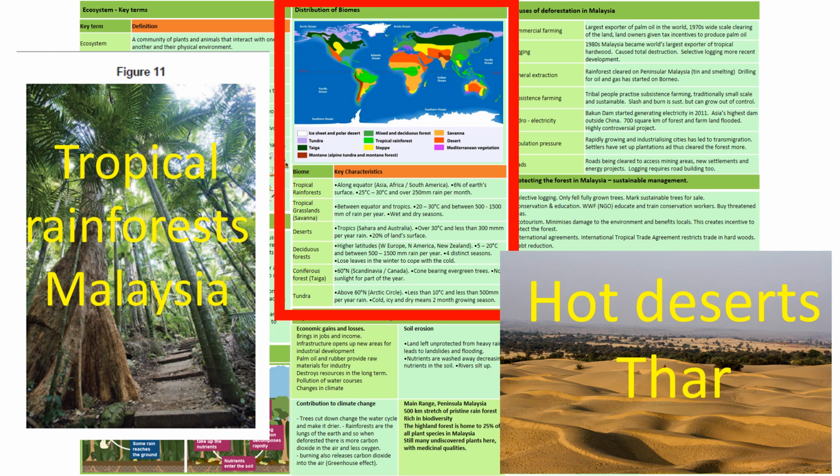And finally we have tundra, which is very cold, above 60 degrees north beyond the Arctic Circle, and has less than 10 degrees Celsius all year round and less than 500 millimeters of rain per year. Cold, icy and dry means only a 2-month growing season.